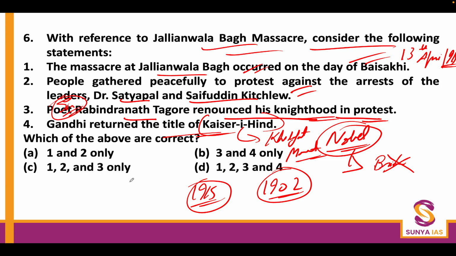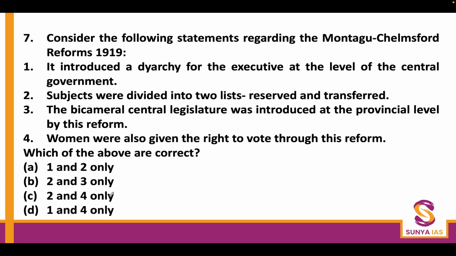Now Gandhi's point at this place was that if we help the Britishers at this point, maybe after the war they will give us dominion status. But all we got was the Rowlatt Act. Okay, so the correct answer here is 1, 2, and 3. The fourth statement is wrong. Okay, so option C is correct.